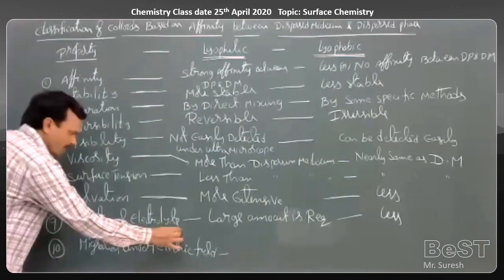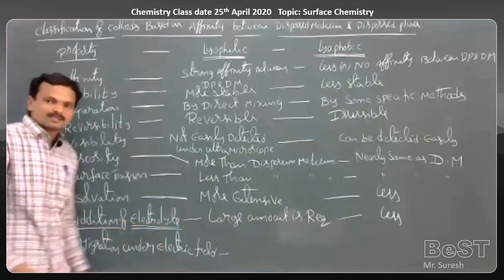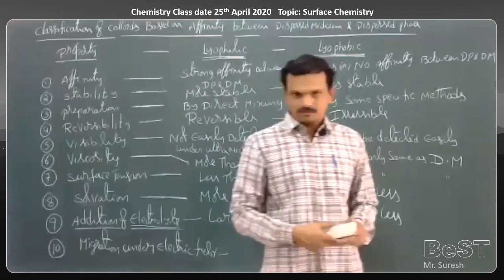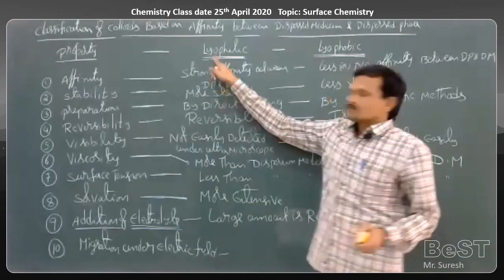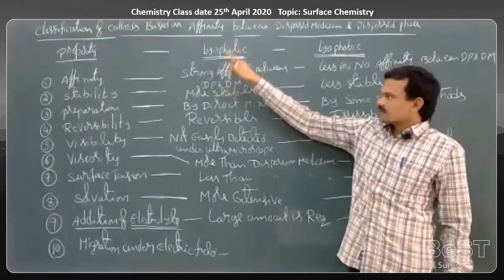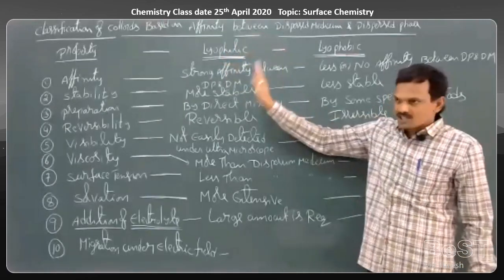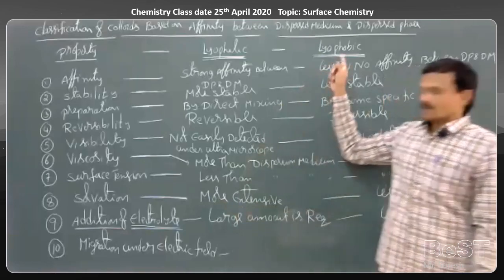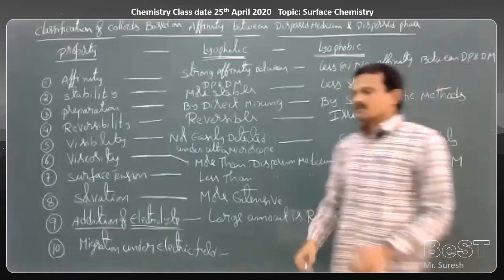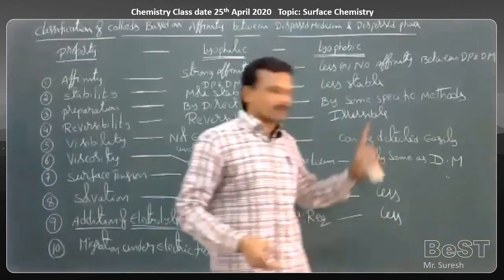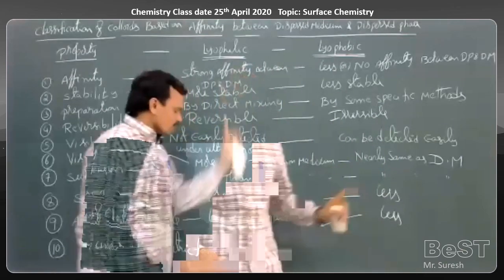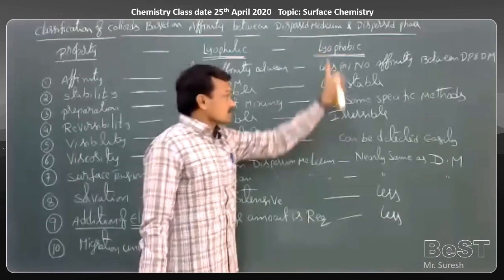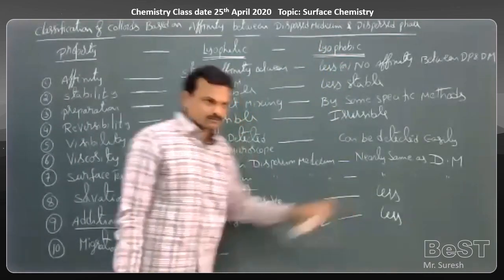Since here there is a strong affinity between dispersed phase and dispersion medium, a large amount of electrolyte is required for coagulation of the particles. Here there is less affinity, so a smaller amount of electrolyte is sufficient for coagulation of colloidal particles.